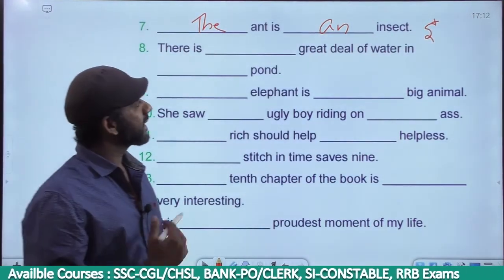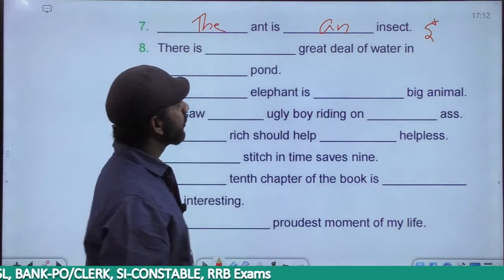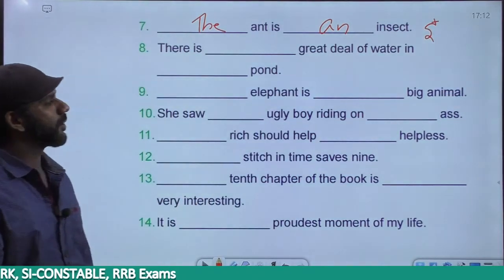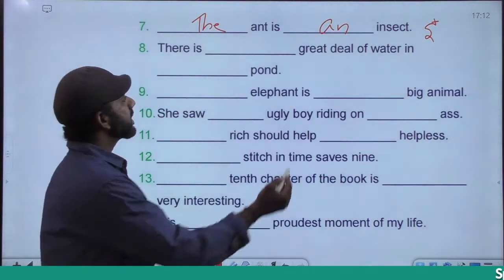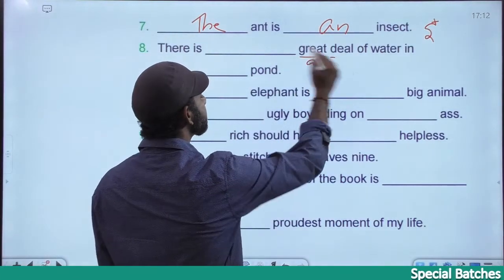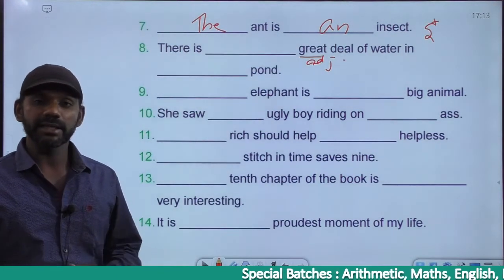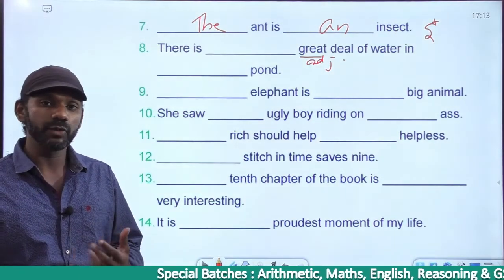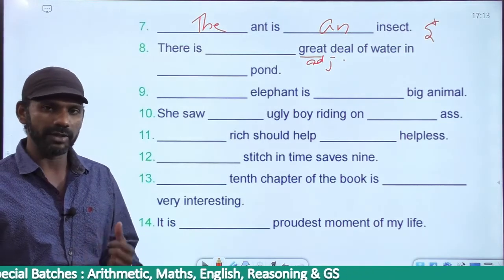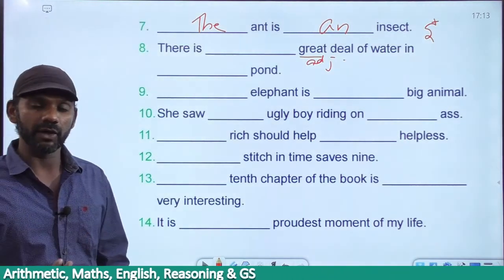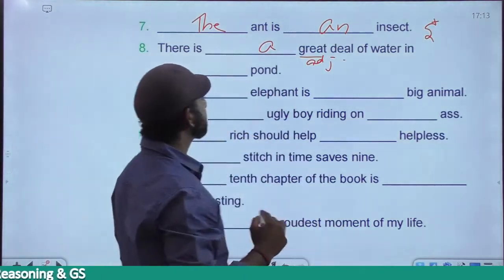So the ant is an insect. There is a great deal of water in the pond. There is a great deal of water. Great is an adjective and it is a positive degree adjective. Now, greater is a comparative degree adjective. Greatest is a superlative degree adjective. Great is a positive degree adjective. So we don't use the with a positive degree adjective. And great is anyway wrong. He is a great person. So there is a great deal of water in the pond.